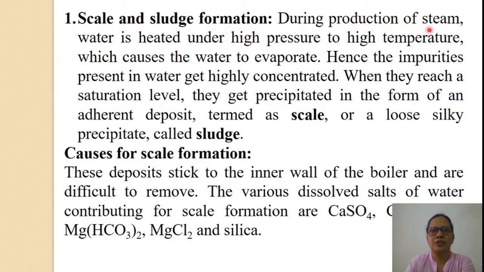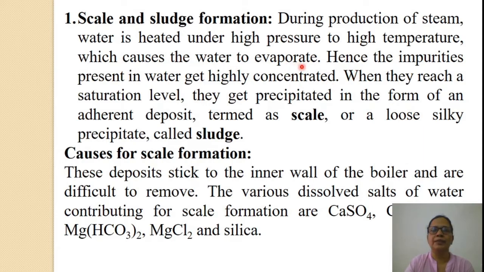During the production of steam, water is heated under high pressure to high temperature, which causes the water to evaporate. Hence, the impurities present in water get highly concentrated.